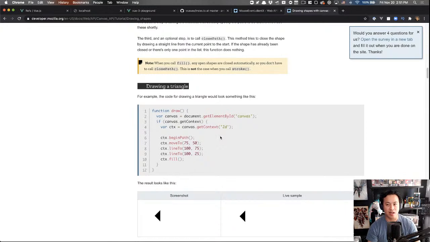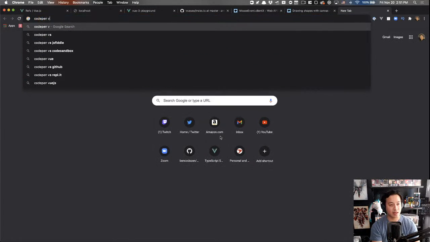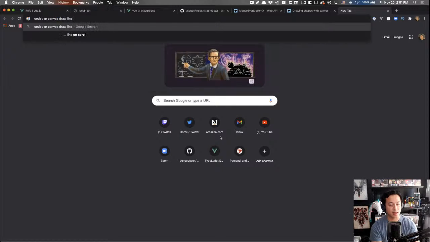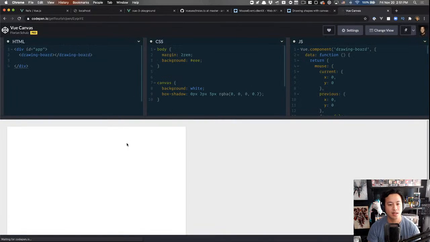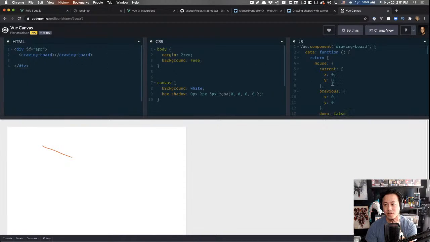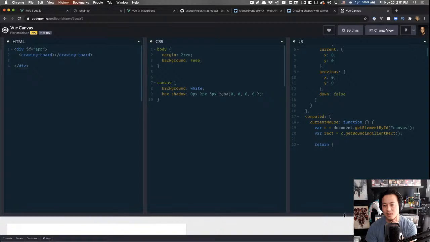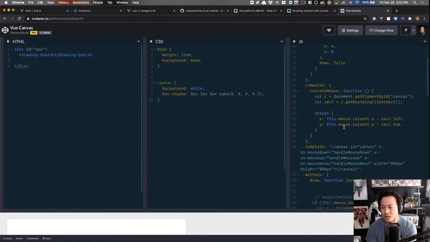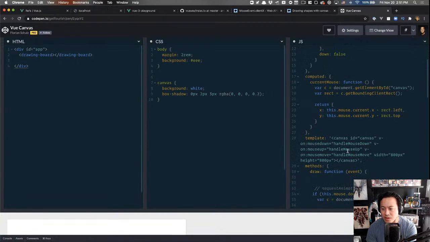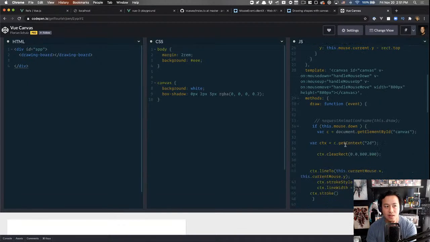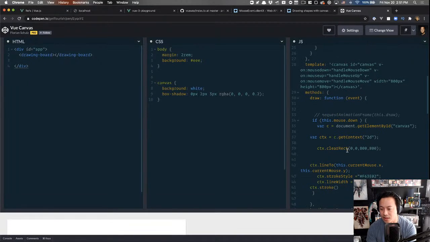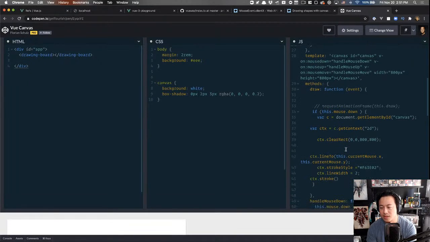You know what? CodePen might actually help us with this. Canvas, draw, line, mouse, Vue. Someone might have actually done a draw that's similar, and we can learn from it. Okay, yes, drawing board. Canvas, mouse down, mouse up. That's fine. Yep, draw. So shout out to Florian for getting us some sense.